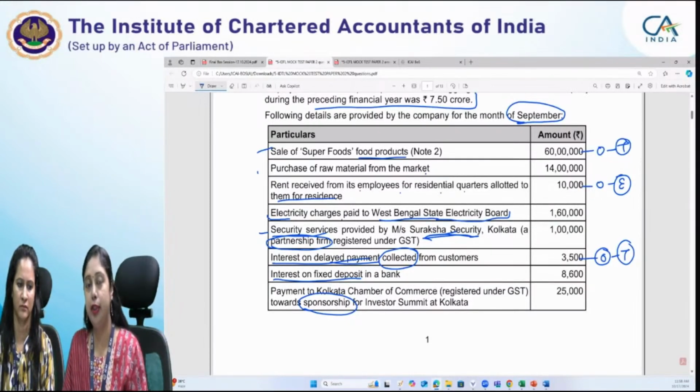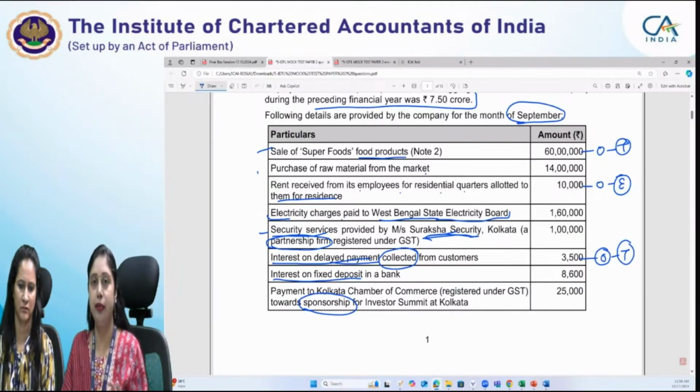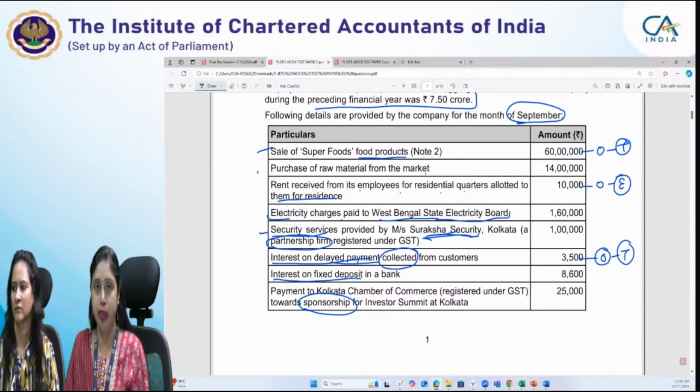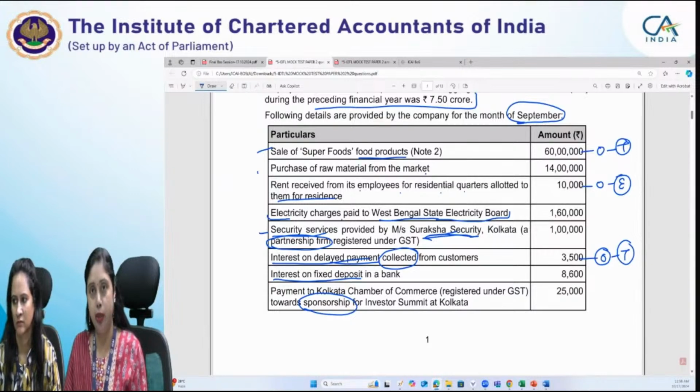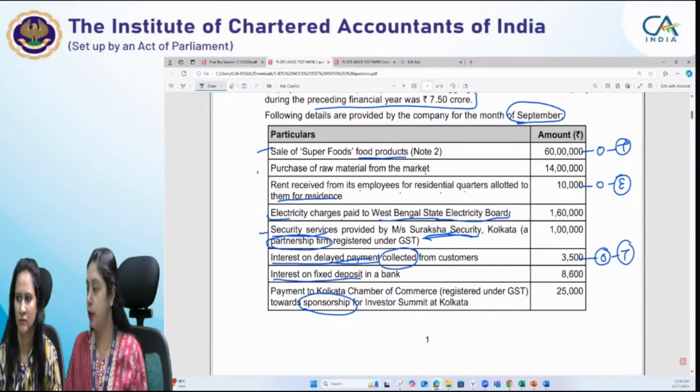Otherwise, it would have been explicitly given to us that they have been provided these residential quarters as part of their employment itself. So in the employment contract itself, it has been mentioned. It's only a facilitation which has been provided to the employees. That is why we have not applied that Schedule 3 provision here, that it is not a supply. It is actually an exempt supply, services provided by way of residential dwelling to an unregistered person.